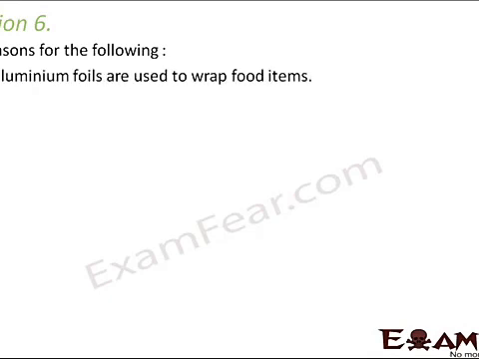Question number 6. Give reasons for the following. Aluminium foils are used to wrap food items. Now there are two reasons. One is because aluminium does not react with food. If aluminium started reacting with food, it might turn the food into something else. It might turn it into poison. So aluminium doesn't react, so it is safe to keep food wrapped in aluminium foils.